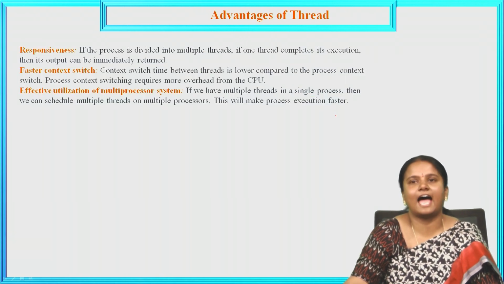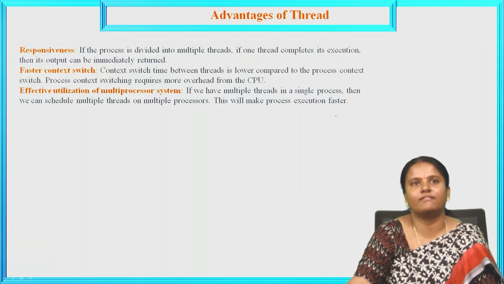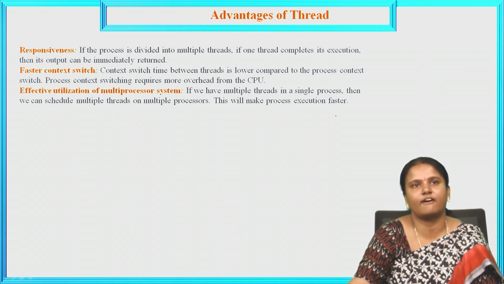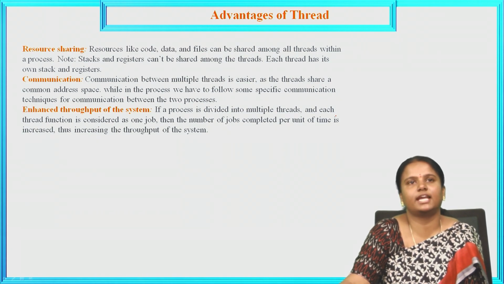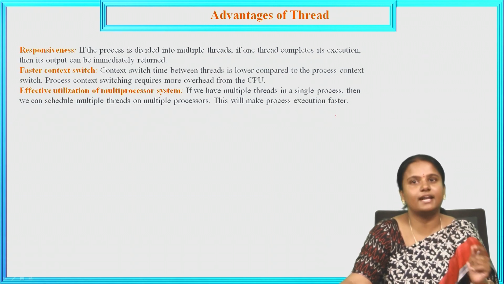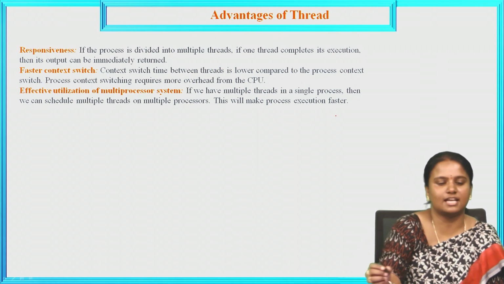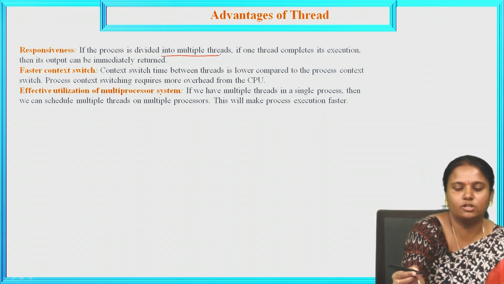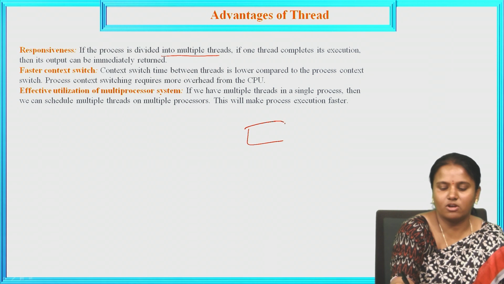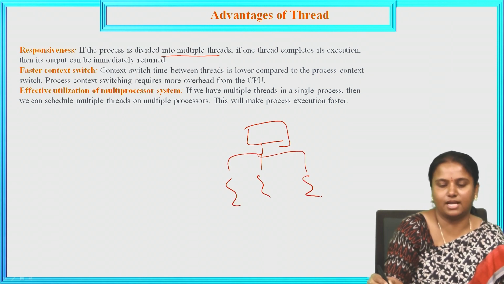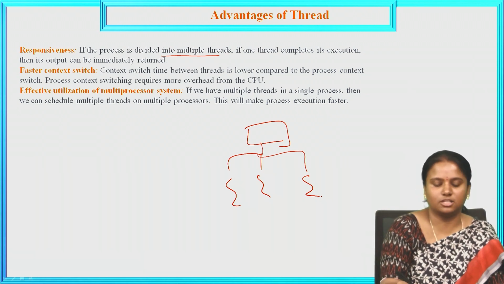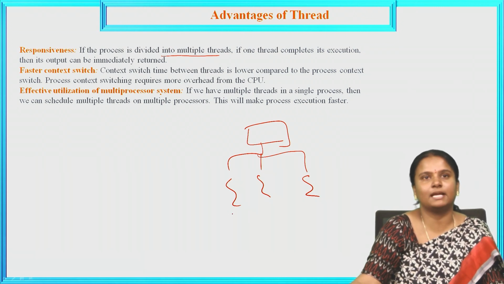Let us see the advantages of threads. The advantages are responsiveness, faster context switch, effective utilization of multiprocessor systems, resource sharing, communication, and enhanced throughput of the system. Let us see what we mean by responsiveness. If a process is divided into multiple threads, and one thread completes its execution, then its output can be immediately written.